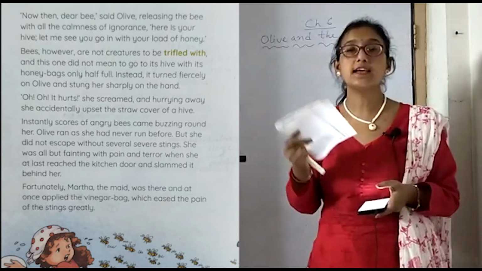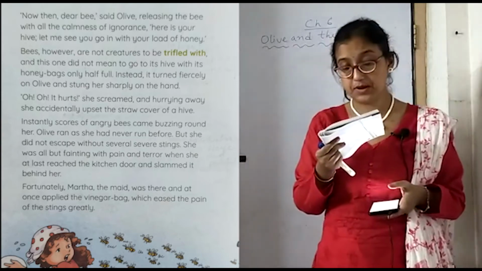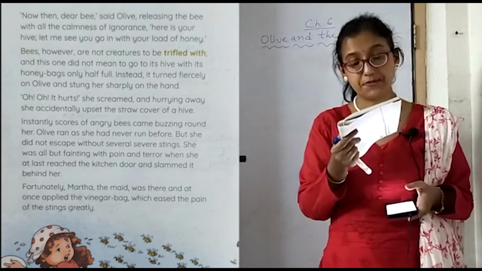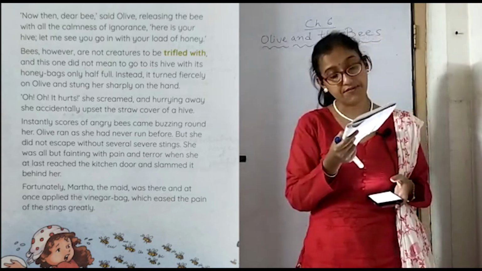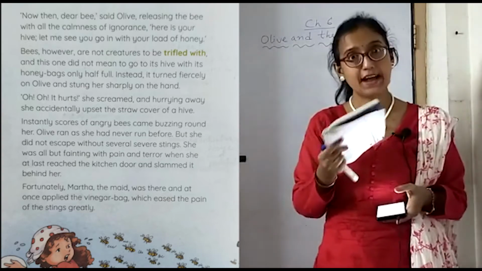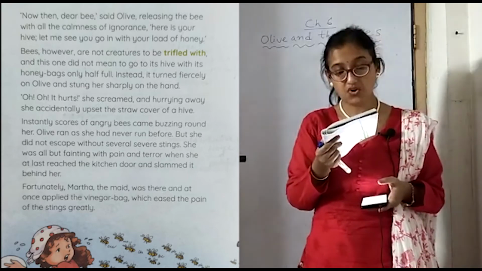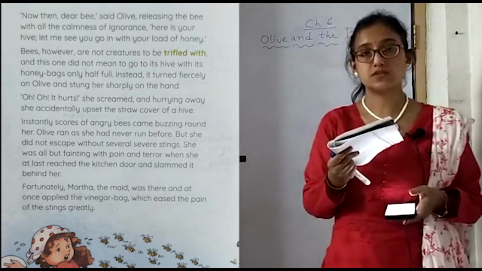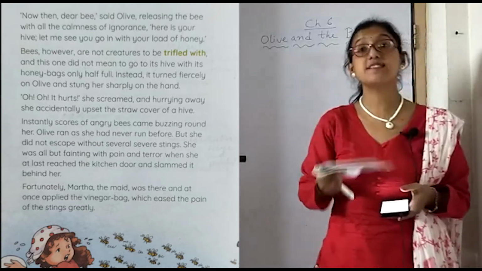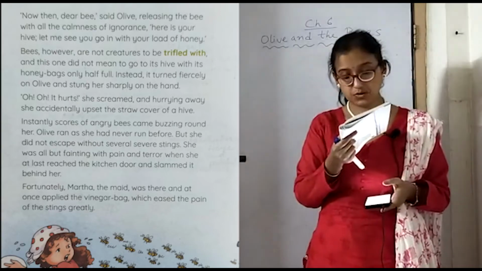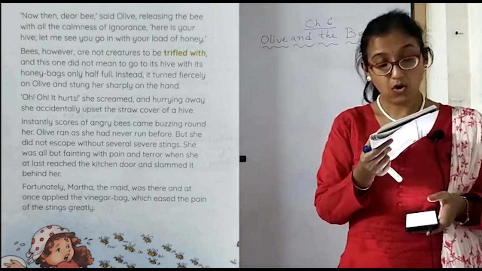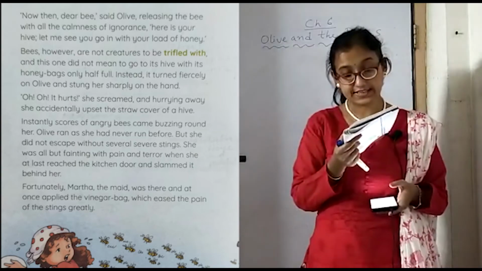She accidentally upset the straw cover of a hive. Okay, and now what happened? Scores of bees came towards her. So that is bees in twenties, scores of them came towards her, buzzing. Olive ran as she had never run before.